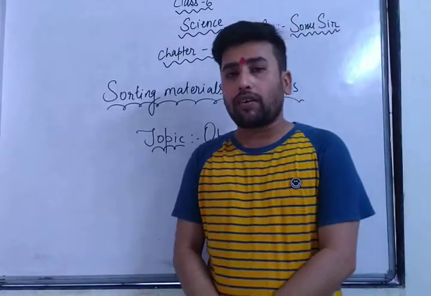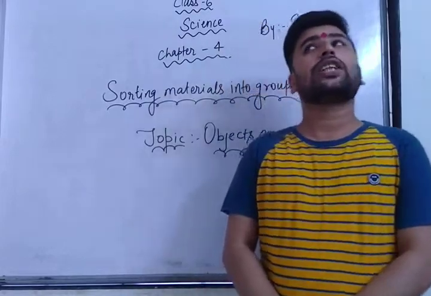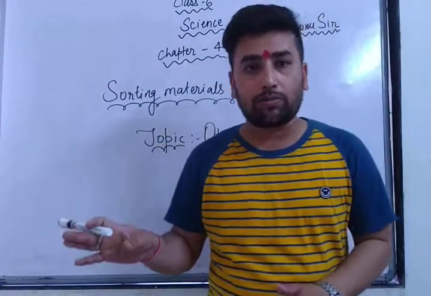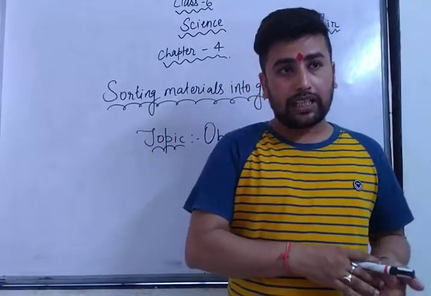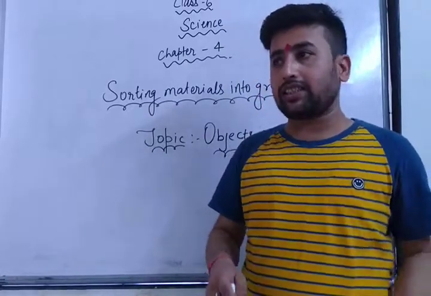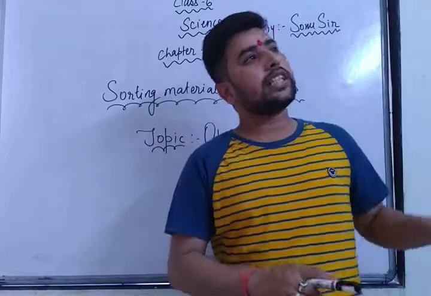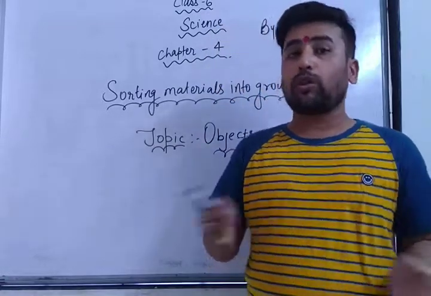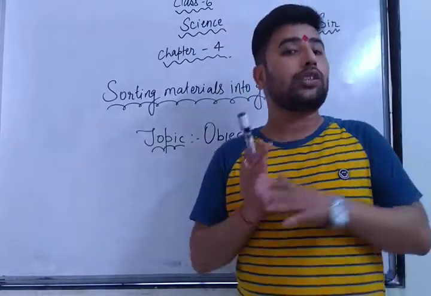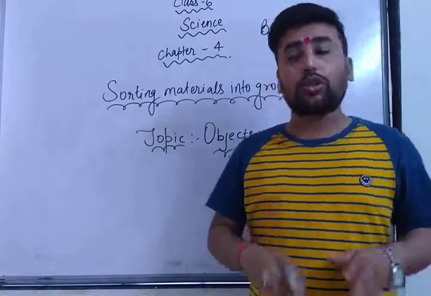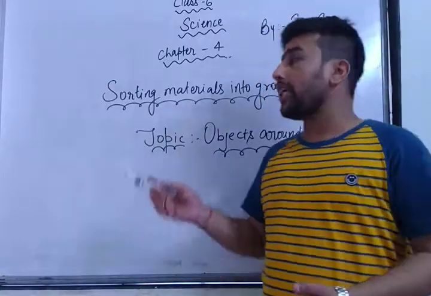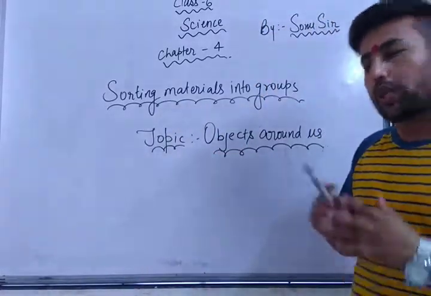In the kitchen, have you ever visited your kitchen? You can see in the kitchen all the thalis are at one place, utensils are at one place, gas, cylinder, each and everything required to cook food is kept in the kitchen. Why? Because the uses of these materials will be in the kitchen. Are you getting it or not? So according to uses, we can sort the materials into groups, whatever the uses.